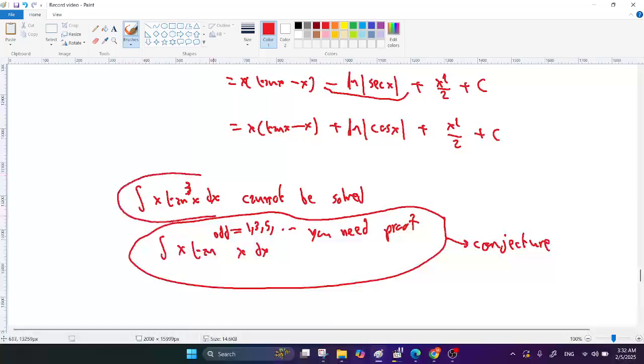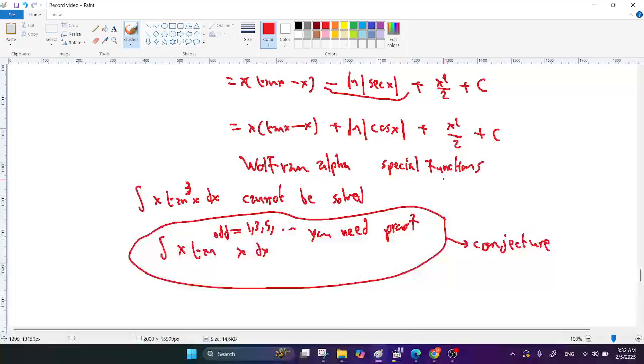This one, how can I know it cannot be solved? Put it in Wolfram Alpha. It will be solved using special functions. If it is solved using special functions, then it is not elementary.